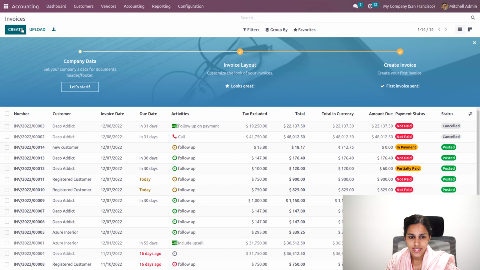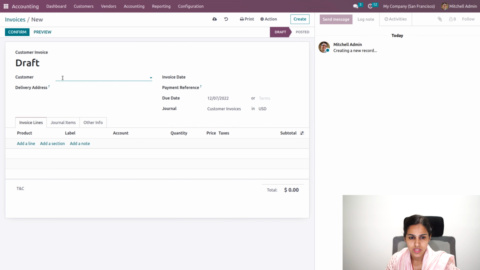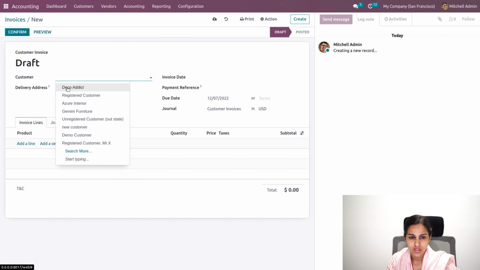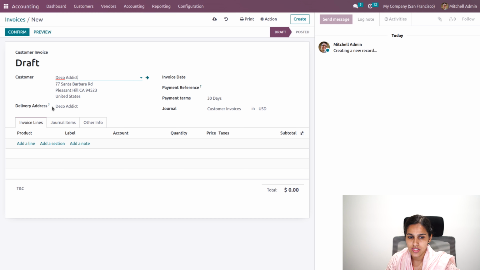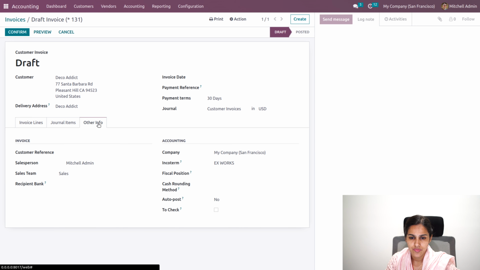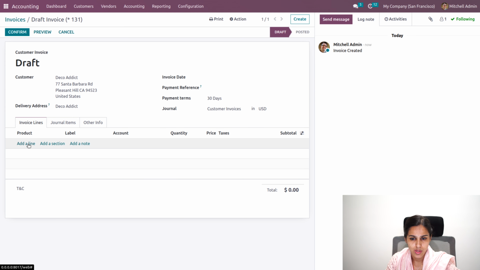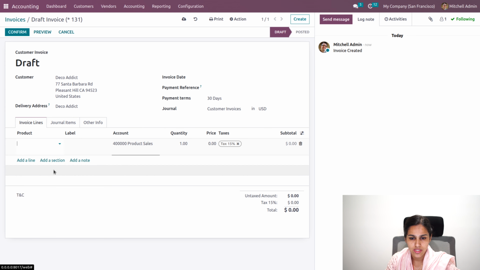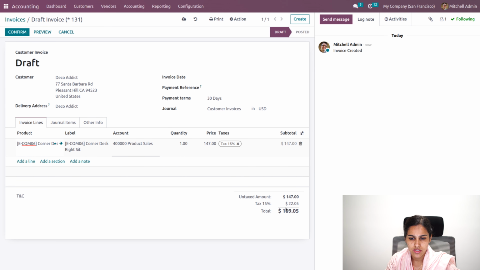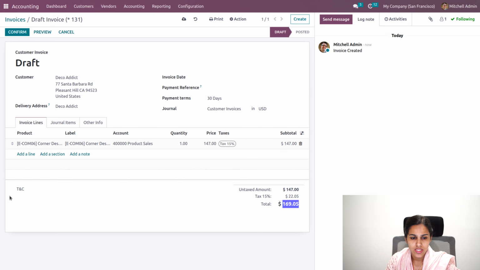Okay, so if you are trying to create a customer, here you will be able to see a delivery address as well. This is a customer address, and in the other info you can see the Incoterm, which is the default Incoterm, and also you will be able to add the cash rounding and fiscal positions over here. And in the invoice line, I'll be adding one product. Okay, so the amount you can see over here, and the terms and conditions can appear over here.